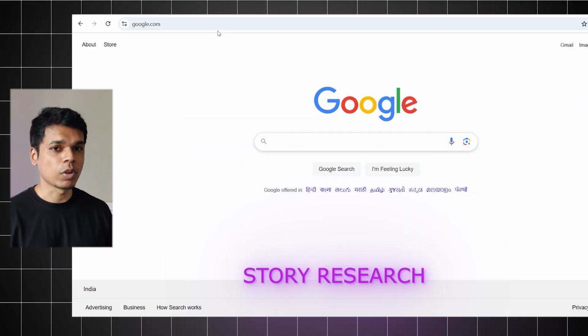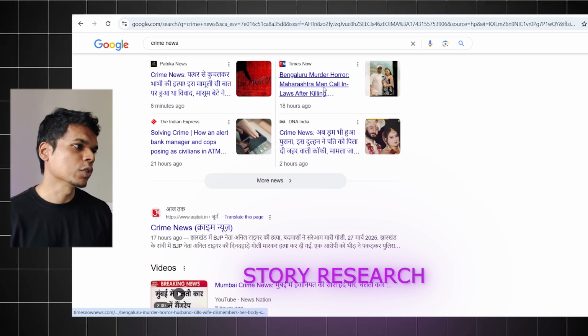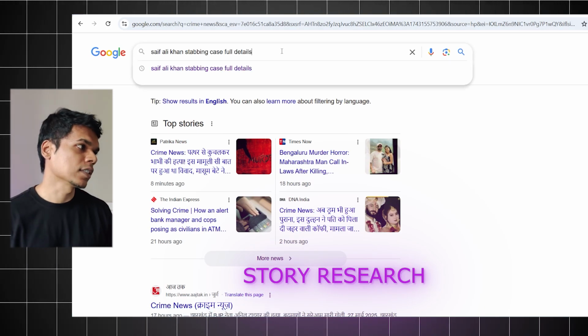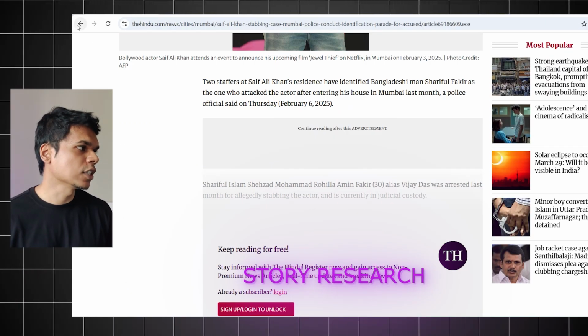So, for researching the story, you have to go to google.com and search for crime news. You can get the latest crime news, but you want to make videos only on stories that will get you clicks. I remember the recent very popular one was Saif Ali Khan's stabbing case. Then you have to go on these links and read about it so you get the gist of the story.